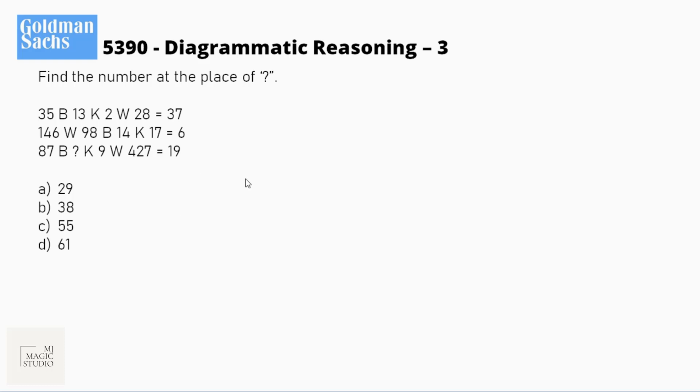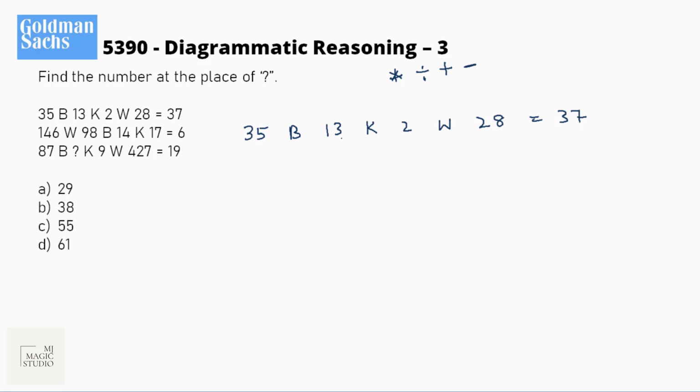Okay, again a similar kind of question which we have done in example 1. We have these three symbols B, K, W, and we need to fit in multiplication, division, addition, or subtraction with this. Let's see, 35 B 13 K 2 W 28 is 37. Okay, division, I can't see.